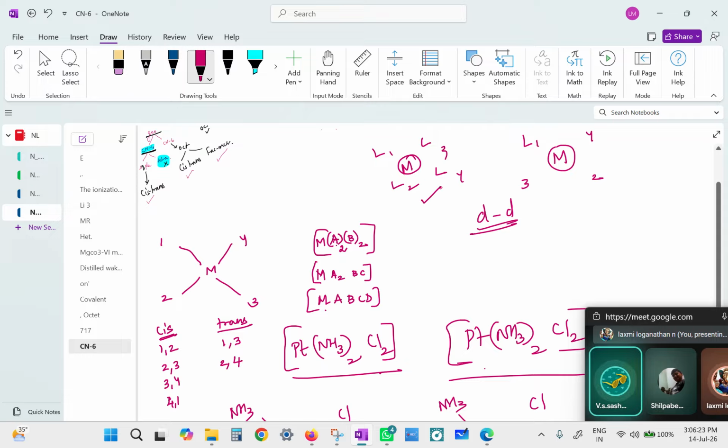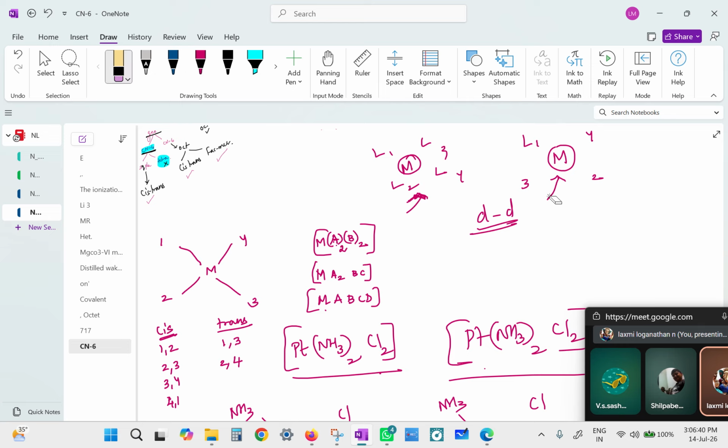So what d-d transition and what energy absorption happens in the electrons of this metal may not be exactly same for the next one. And hence the absorbed color and the transmitted color would be different. So different arrangement may lead to different colors.